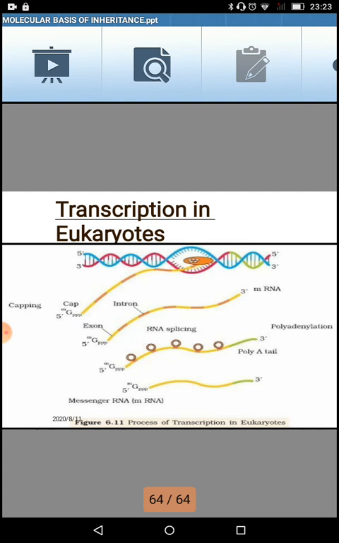In this slide you cannot see all three steps, initiation, elongation or termination; they are not shown here. Directly what they are showing is the messenger RNA formed in the transcription of the eukaryote, on the same lines as how transcription happened in the prokaryote.